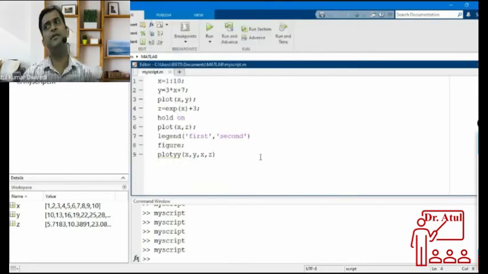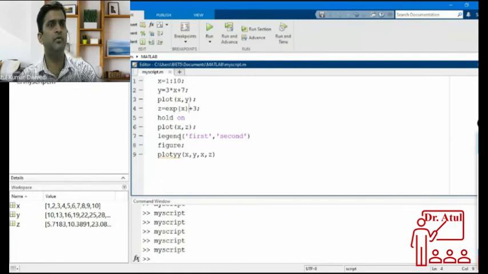How to select left and how to select right, which one will be left, which one will be right? The first one is left and the second one is right. Currently the first one is left, the second one is right. You can also change these by using the commands yyaxis left and yyaxis right.